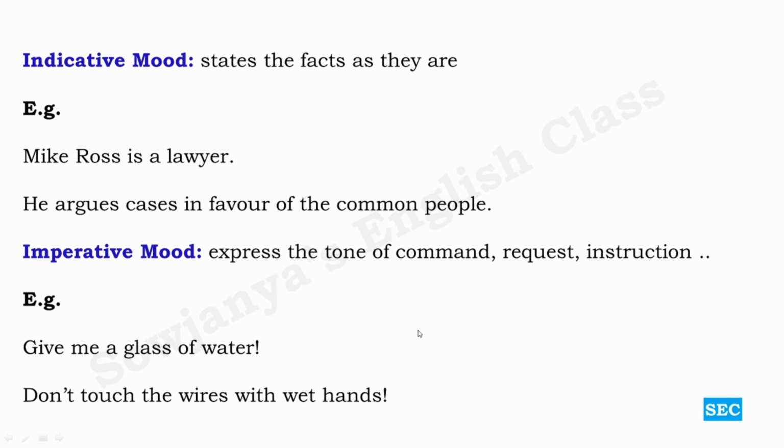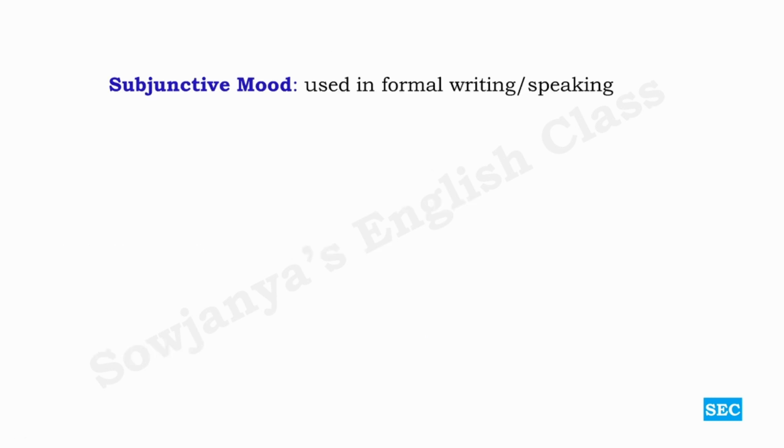They don't pose much difficulty for the learners. Subjunctive mood, when we try to learn English as our second language, if it is not our mother tongue, we are not native speakers, then of course subjunctive mood can pose a little bit of difficulty for us. But once we understand what it is and once we start using them practically in our written and spoken English, then it won't be a problem. So it is used in formal writing or speaking rather than informal setting.